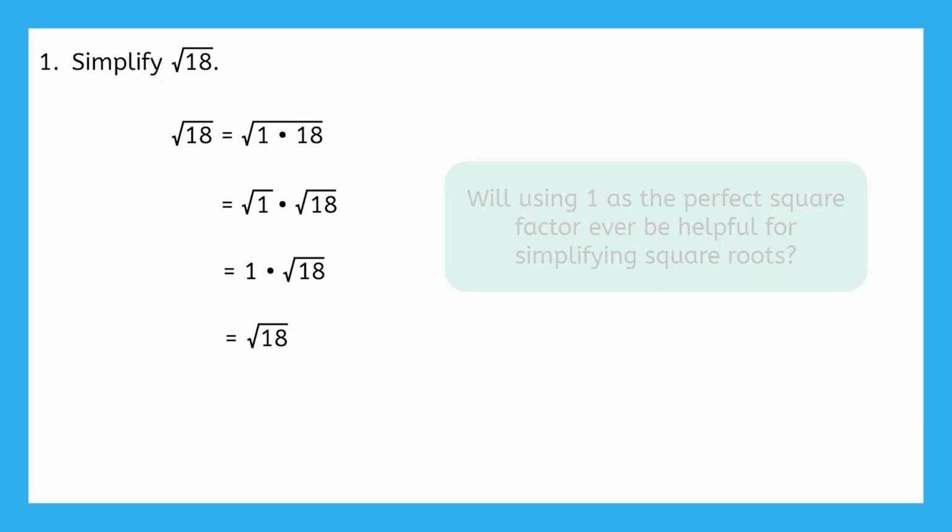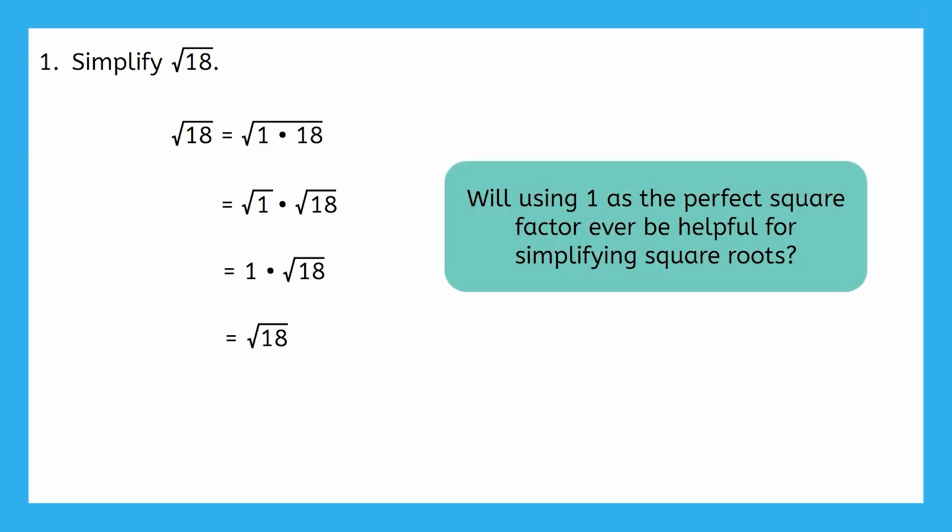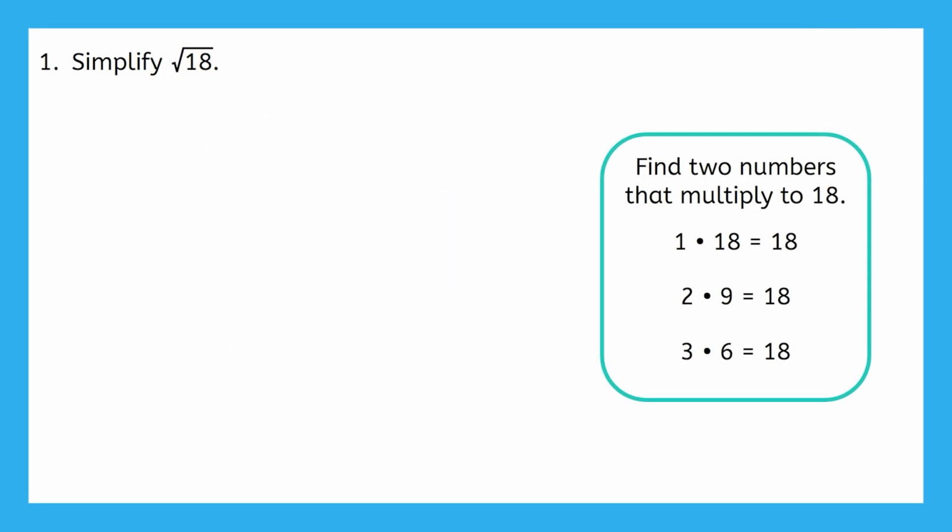So, will using 1 as the perfect square factor ever be helpful for simplifying square roots? Pause the video to write down your thoughts. Using 1 as a factor will always bring us back to the square root we started with. So no, 1 won't help us simplify. This means we need a different pair of factors. Which should we choose?